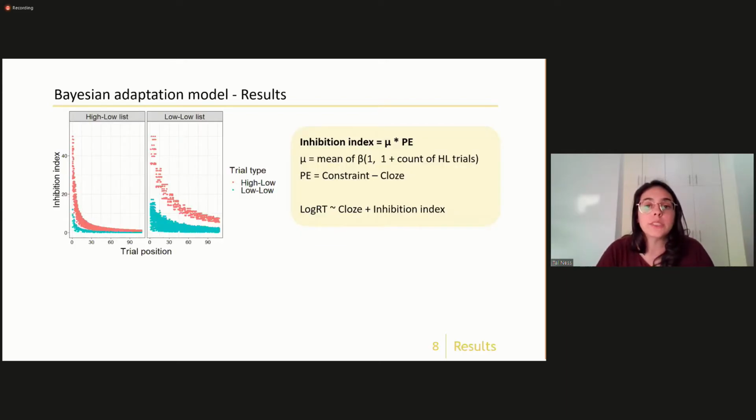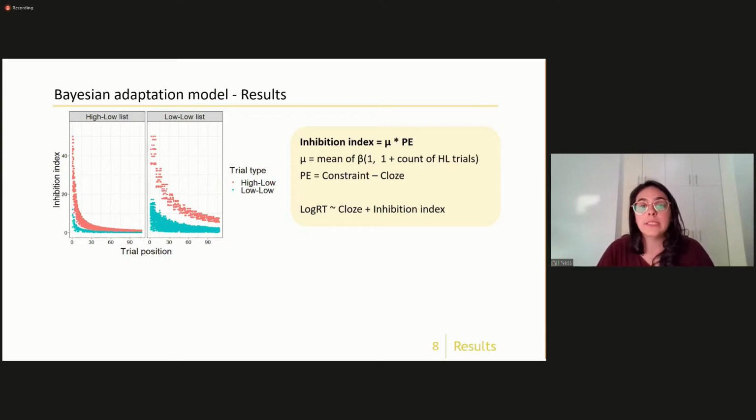This graph shows the calculated inhibition index, so the model's prediction. We can see that it is higher for high-low trials in red than for low-low trials in blue, since there isn't much of a prediction error in the low-low trials.